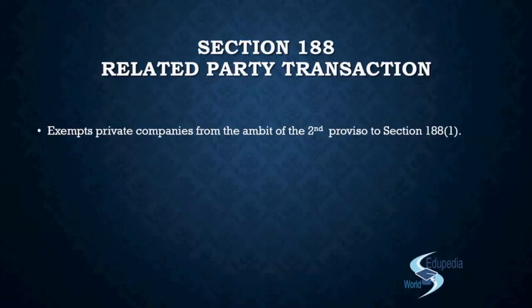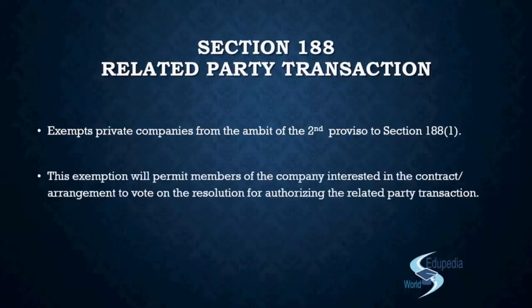Now if you restrict the members from voting as well, that no, in your related party transaction, if you are related, you will not be able to vote in the resolution of the members. Now do you think that will be a good decision? That will again cause the same problem that you face in the board of directors meeting. So if you have exempted the board of directors from that provision, if you have given an exemption to 184, you should also give an exemption to 188, and that is what they have done, right? So they have given the exemption from the ambit of second proviso.